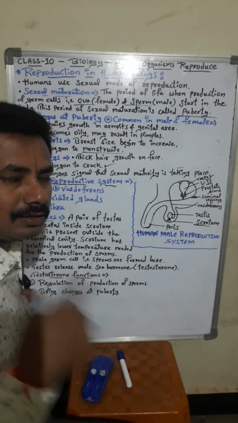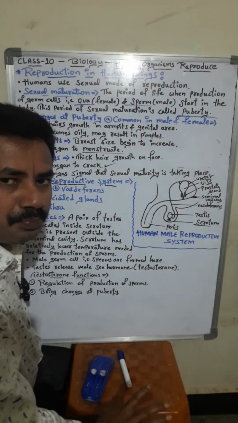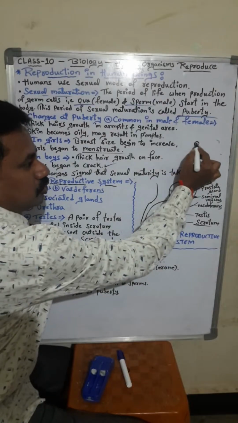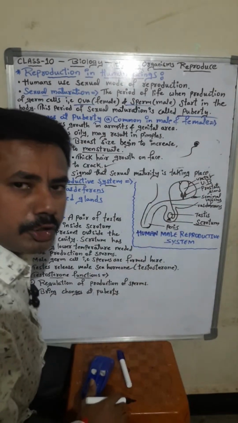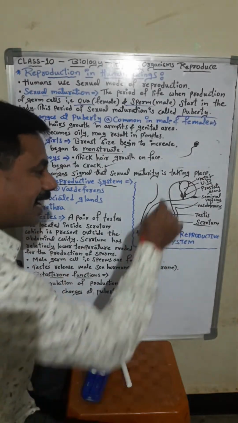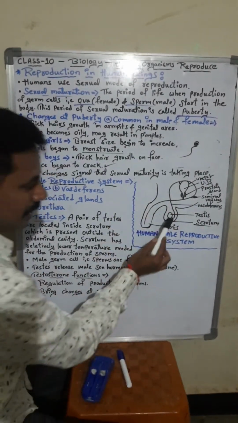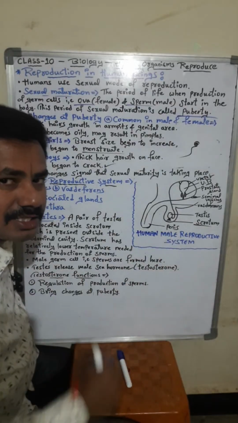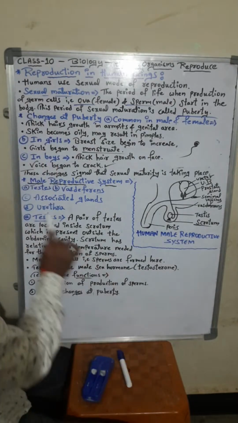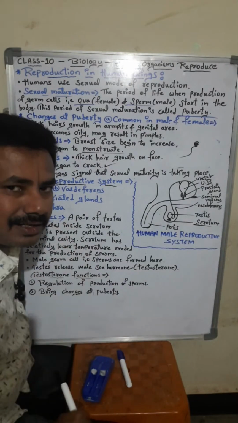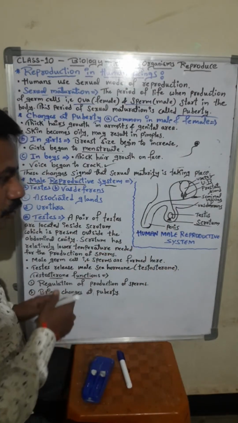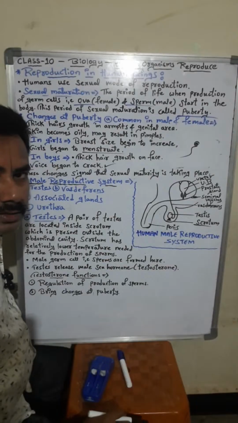The male gametes are formed, sperms are produced here, especially inside the testis. Here you are observing a pair of testes. See, I have written testes here, but I have written testis here. So there is a difference: the singular is known as testis.